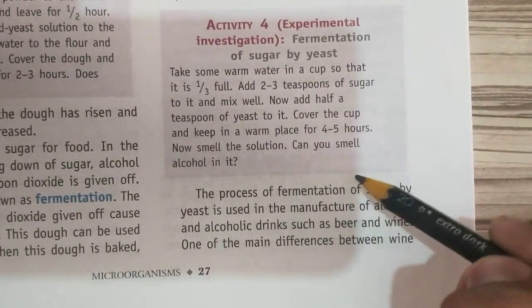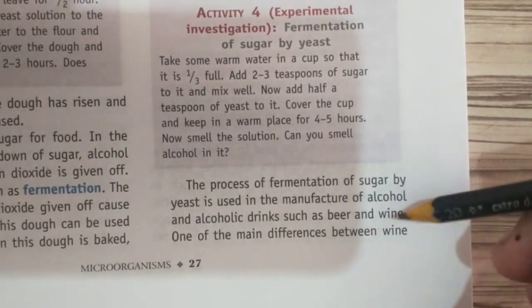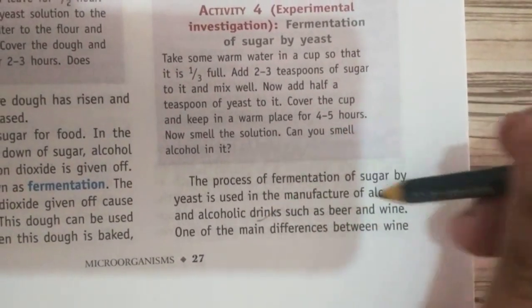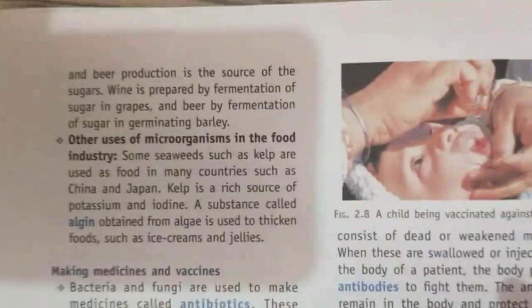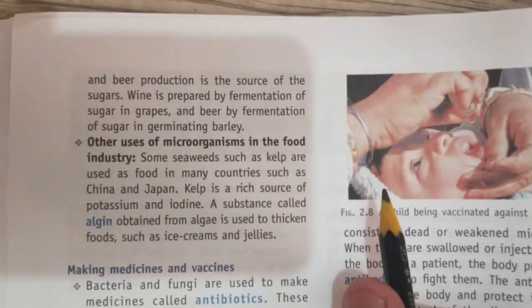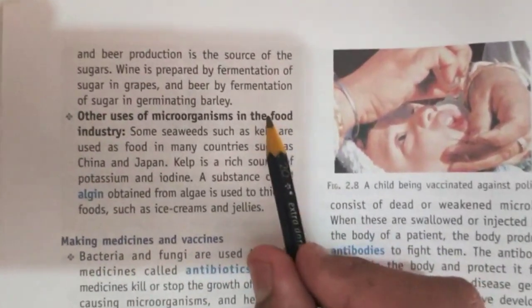Now smell the solution. The process of fermentation of sugar by yeast is used in the manufacture of alcohol and alcoholic drinks such as beer and wine. One of the main differences between wine and beer production is the source of sugar. Wine is prepared by fermentation of sugar in grapes, and beer by fermentation of sugar in germinating barley.